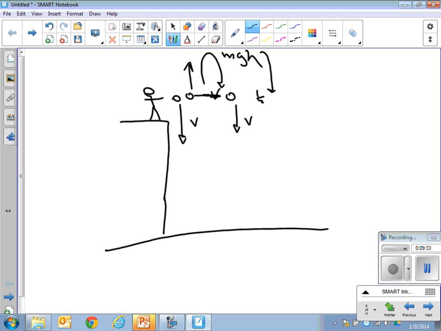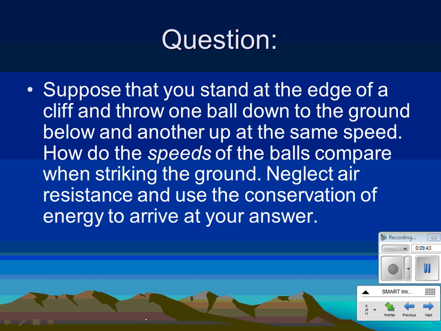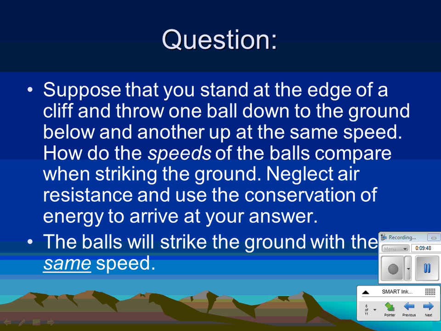have exactly the same kinetic energy as the one that you threw down with that much kinetic energy, and therefore when they hit the ground, they'll have the same kinetic energy, same velocity. Okay? So it all kind of works nice and neat. Okay, the balls will strike the ground with the same speed, but they won't get there obviously at the same time, right? Does that make sense? Like one's going to get there before the other one, but that's not what the question was asking.